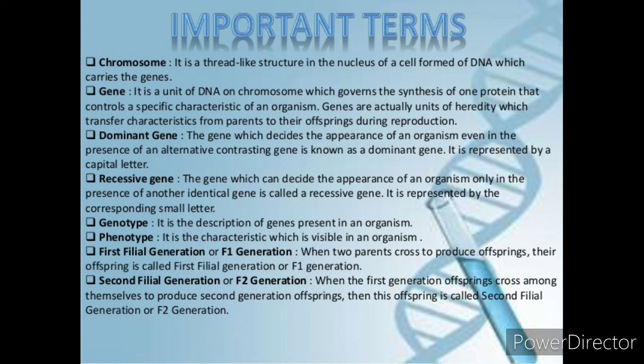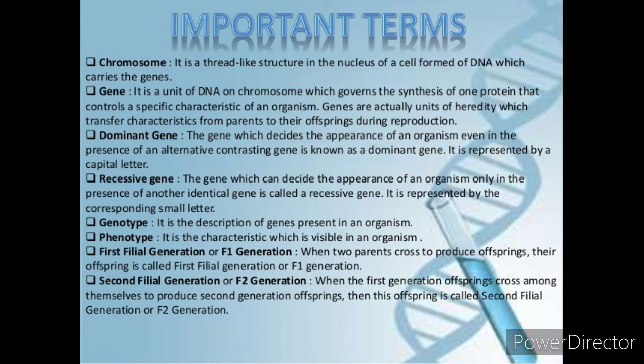Then we learned about the dominant gene, meaning the gene which decides the appearance of an organism even in the presence of an alternative contrasting gene. It is represented by a capital letter. And what is a recessive gene?